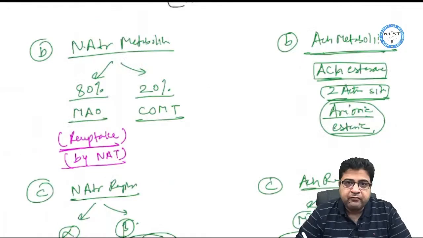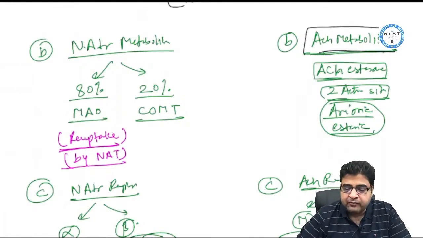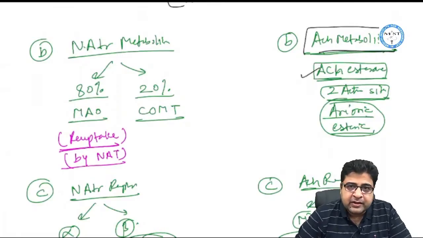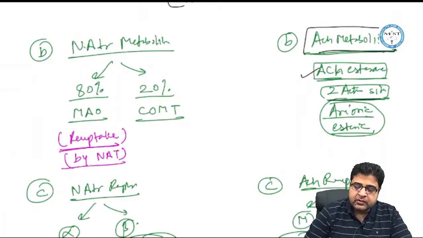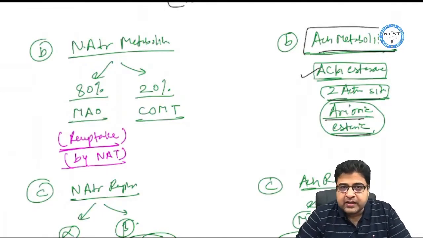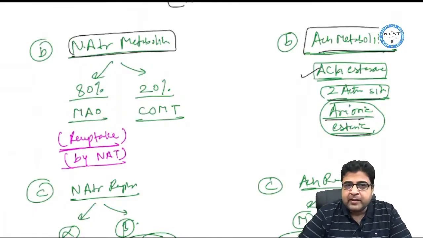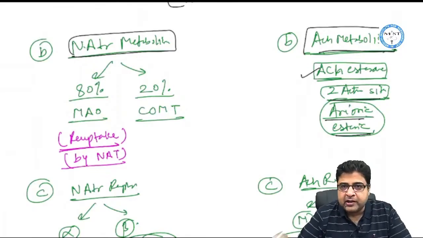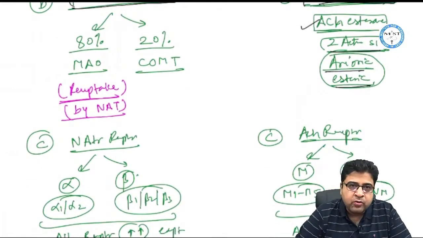After that we discussed the metabolism of acetylcholine and noradrenaline. Acetylcholine metabolism takes place with the help of only a single enzyme, acetylcholinesterase, which has two active sites in its structure. One is known as the anionic site, the second is known as the esteric site. But noradrenaline metabolism requires two enzymes. So acetylcholine requires one enzyme, noradrenaline requires two enzymes, and these two enzymes are MAO and COMT.